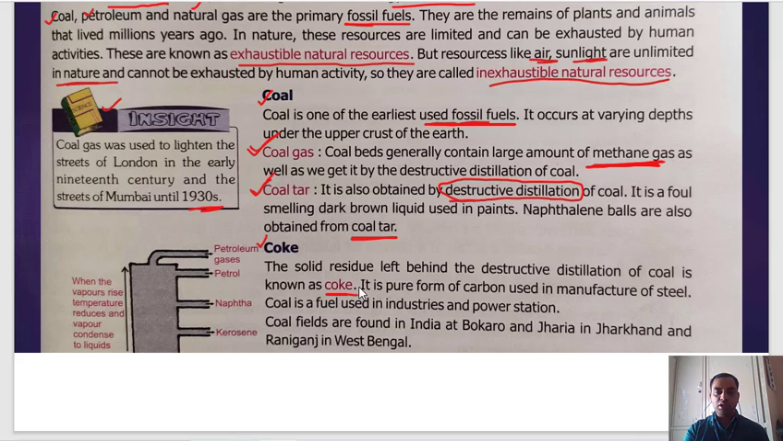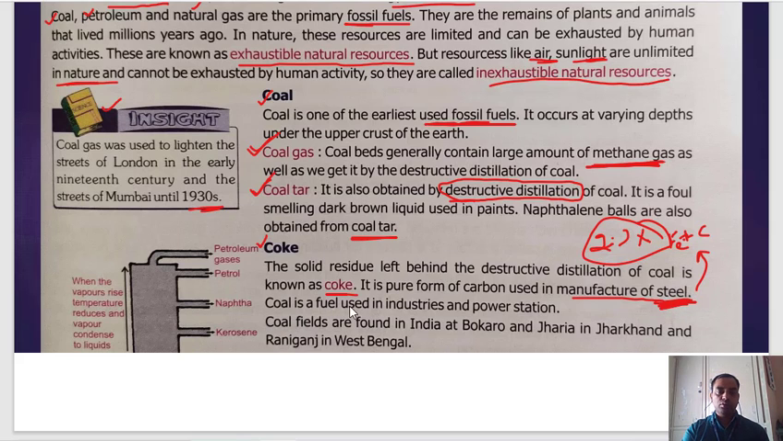Now what is coke? Coke is pure carbon. Nothing else is added into it. Only carbon. It is used for the manufacturing of steel. How is steel manufactured? Do you know? What is steel? Steel is nothing but iron plus carbon. Symbol of iron is Fe. So Fe plus carbon. If you add around 2 to 3% of carbon in iron, it becomes steel.